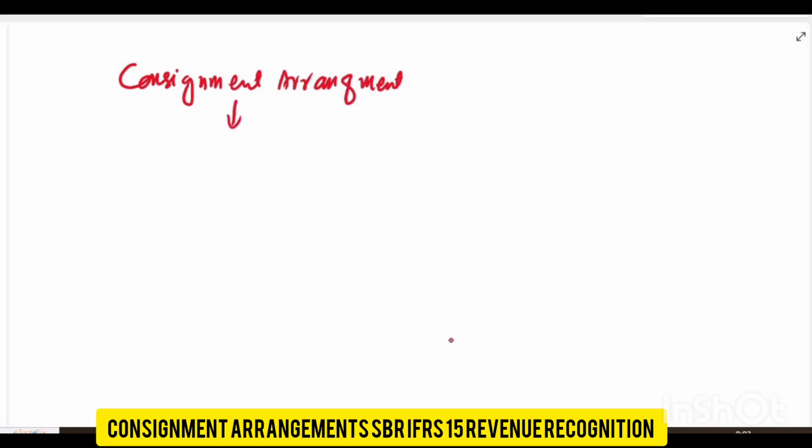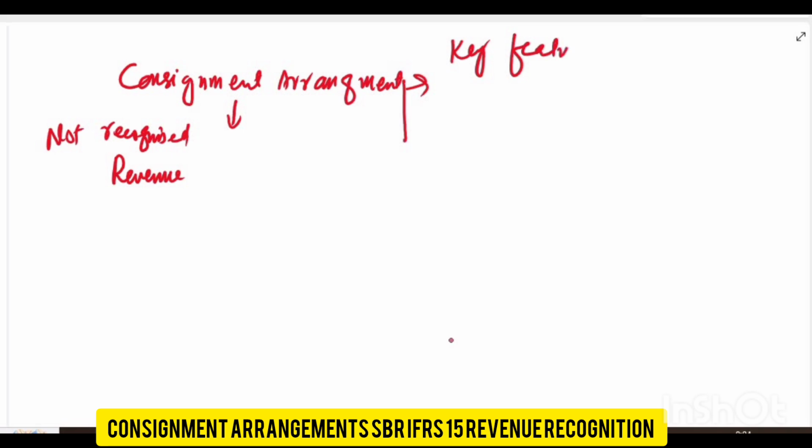And in a consignment arrangement, you will not recognize revenue. Clear? So what are the key features of the consignment arrangement? The first one is control remains with the entity.